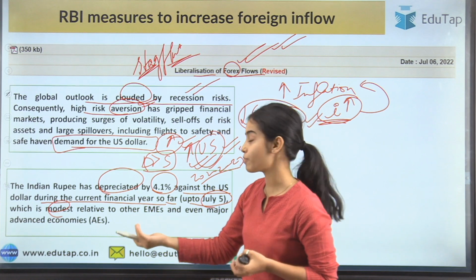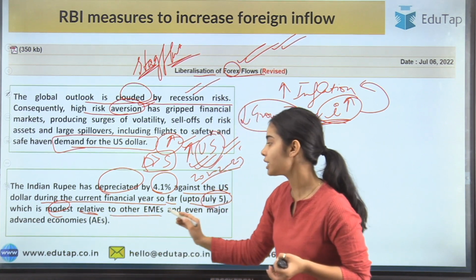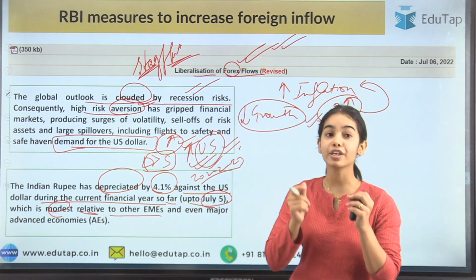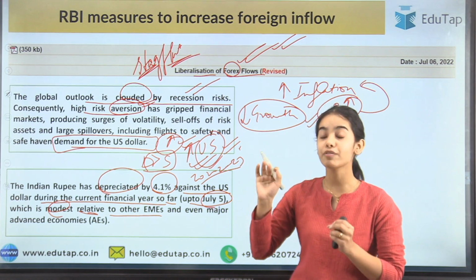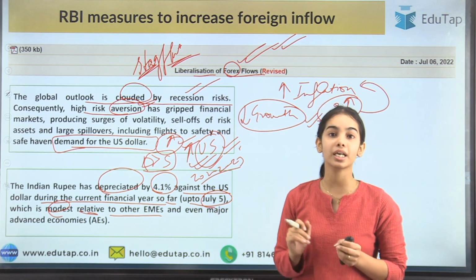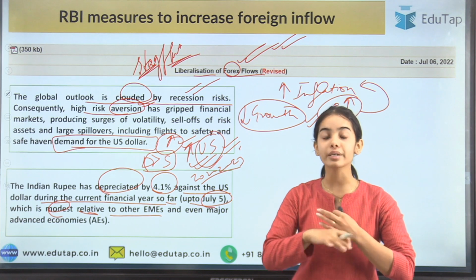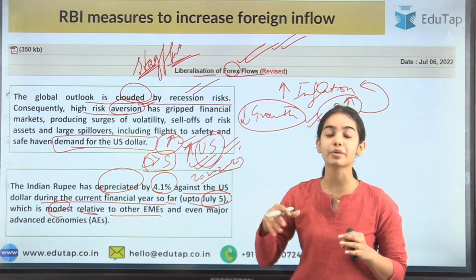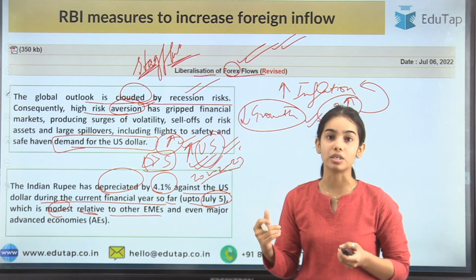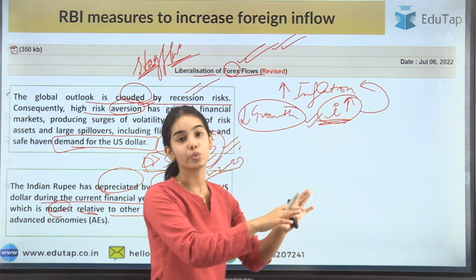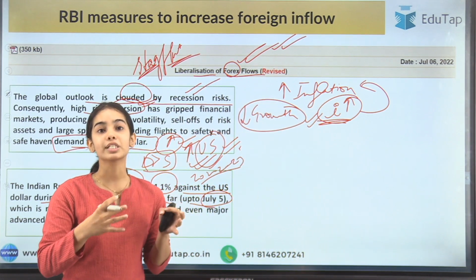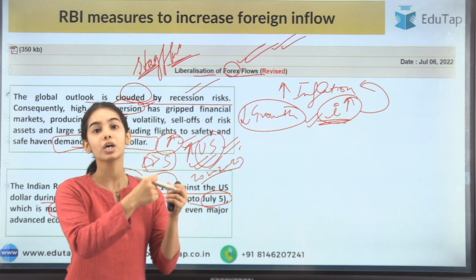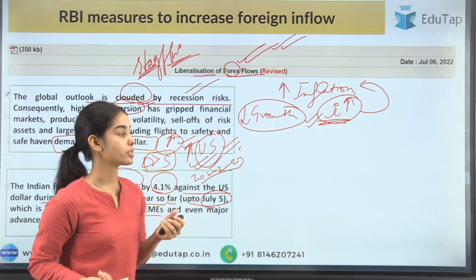This is said by the Reserve Bank of India because in relation to the other emerging market economies and even the major advanced economies, those currencies are also depreciating against the US dollar, because most of the investors are trying to demand the US dollars. Okay, they are trying to invest in the US, so that their money, their investment can be kept safe in the safe-considered US dollars.